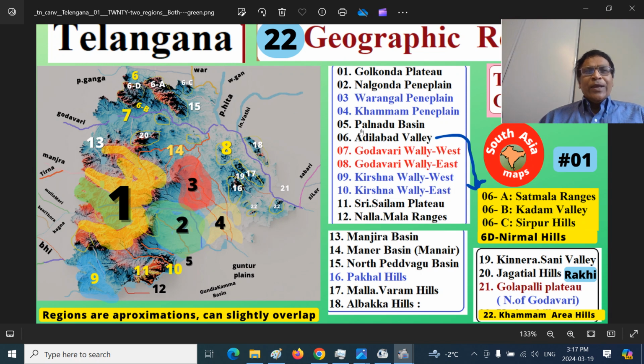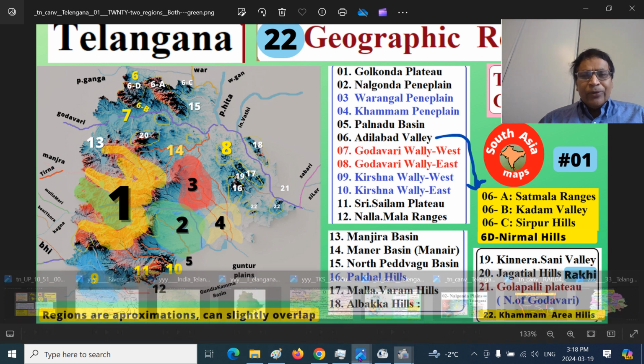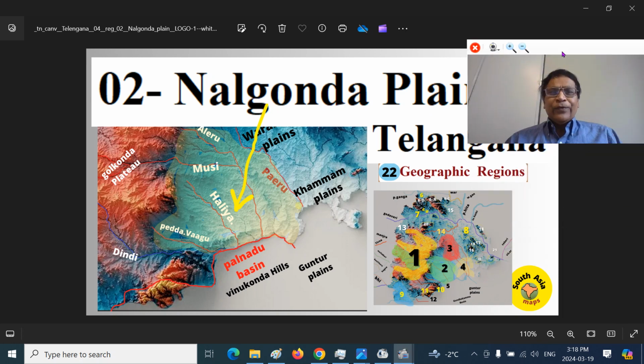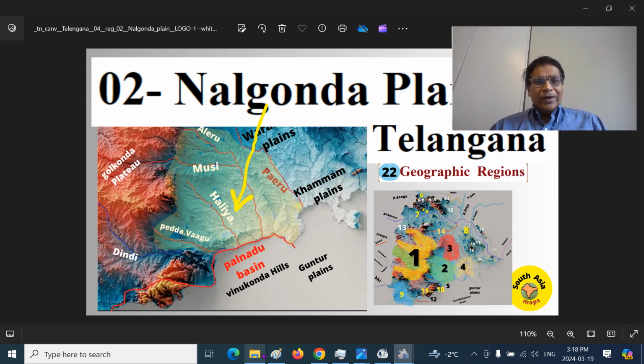Previously we looked at the Golconda Plateau region. Now we are looking at the Nalgonda Peneplain region, the Nalgonda Plains, as part 4 of our series.